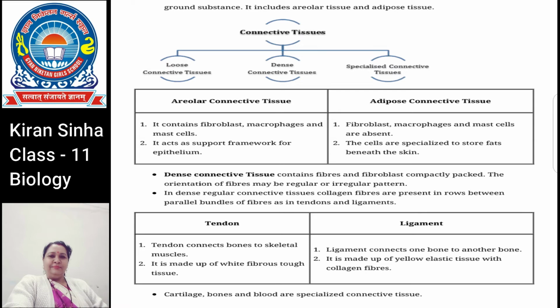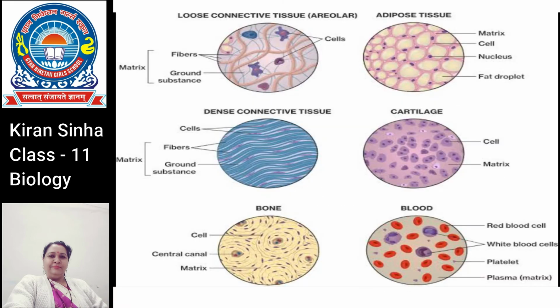Now let us discuss loose connective tissue. Loose connective tissue has cells and fibers loosely arranged in the matrix. First, areolar connective tissue. It consists of three cells: fibroblast, macrophages, mast cells, and two types of protein fibers: collagen and elastin fibers, all distributed in the matrix.